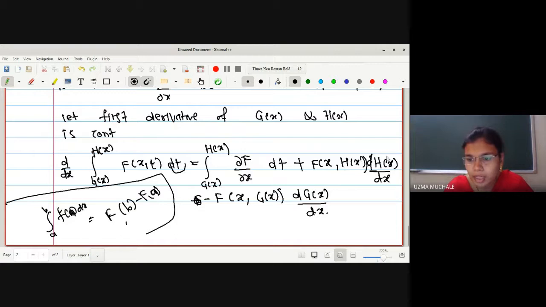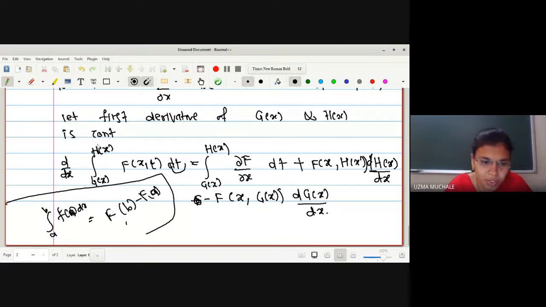Then we have the derivative of this upper limit with respect to x. Next, minus, upper limit minus lower limit. So what is the case in the lower limit? F of x, t. We have integrated with respect to t, so we put the lower limit here, and we find the derivative of this lower limit g of x with respect to x.